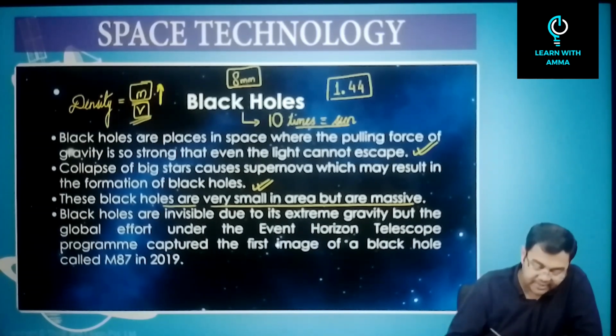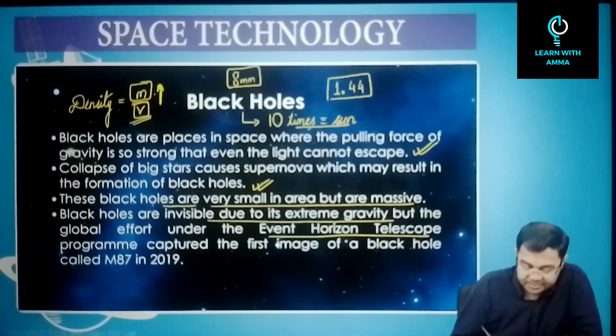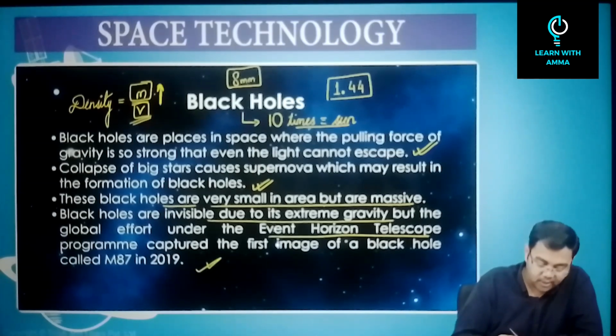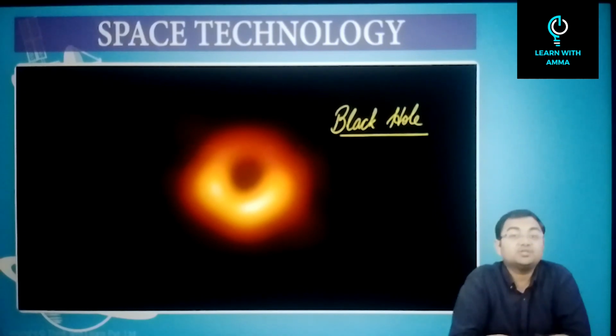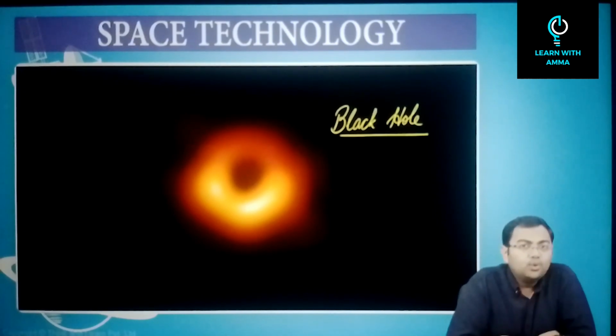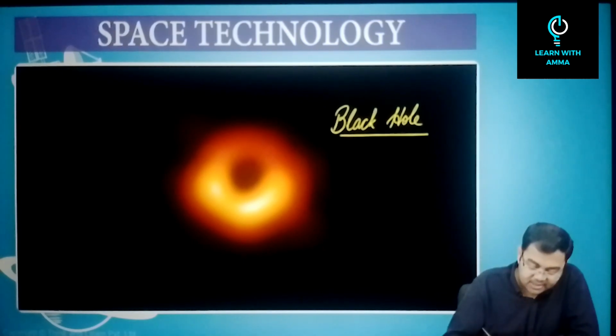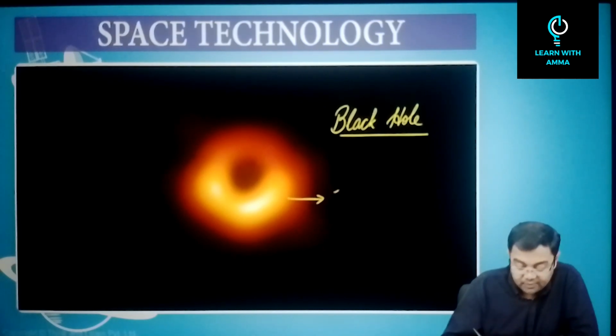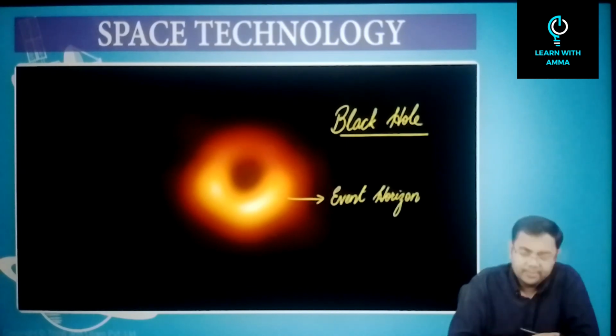At the same time, what we discussed is that black holes are invisible due to extreme gravity, but a global effort under the Event Horizon Telescope program captured the first image of a black hole called M87 in 2019. M here stands for Messier. So going back to this image, this was the image that was captured. Now what is this image? Because we are saying light cannot escape a black hole, and if light cannot escape, how is light capturing the black hole? The answer to this is that this is not the black hole itself, but rather the event horizon of the black hole. What do we mean by event horizon?